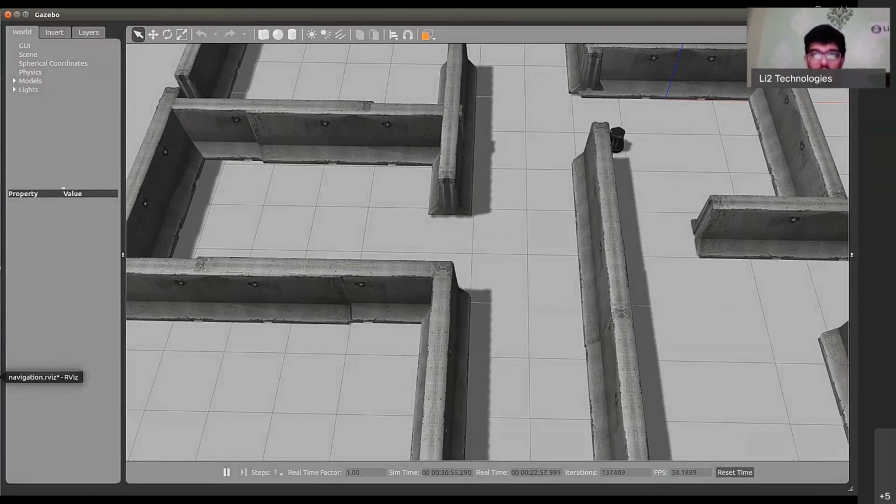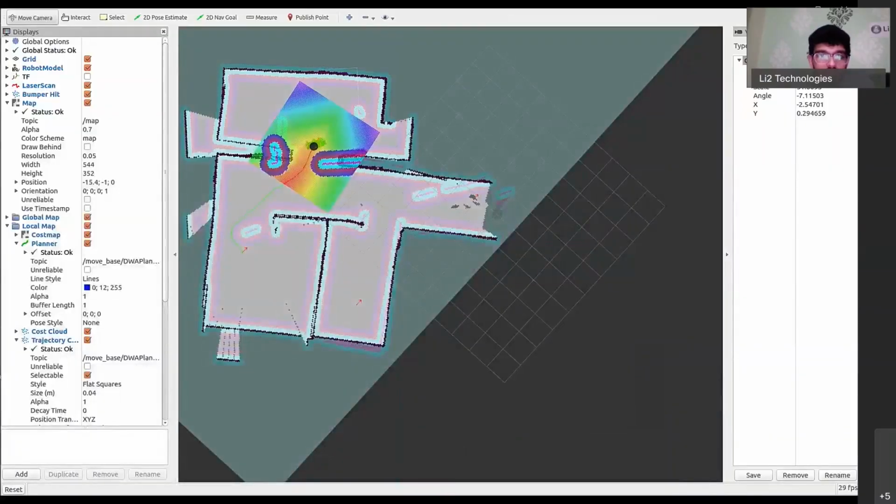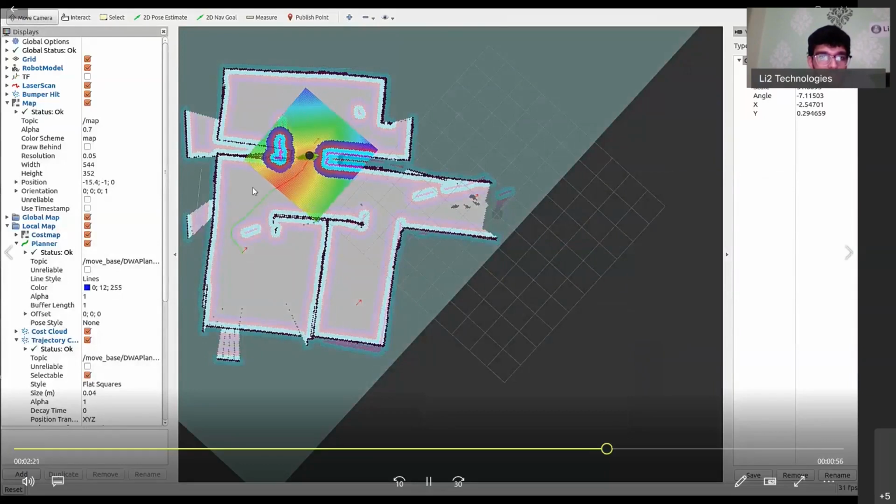And this is how it goes from one point to another, and every time it reaches the next waypoint, it plans a new path to go to the next subsequent waypoint.